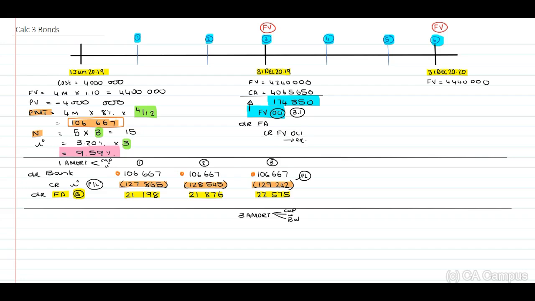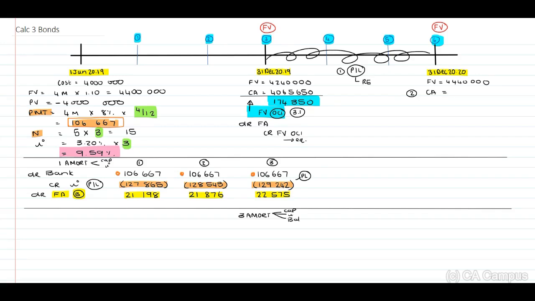Right, now, when we look at 2019, what do we need to calculate? We need to identify, 1, what is the interest for this period, because this should be included in my profit and loss, which should be included in my retained earnings. Therefore, number 1. And then number 2, we need to determine what is the carrying amount. Okay, now how do we do this? Where do we start?